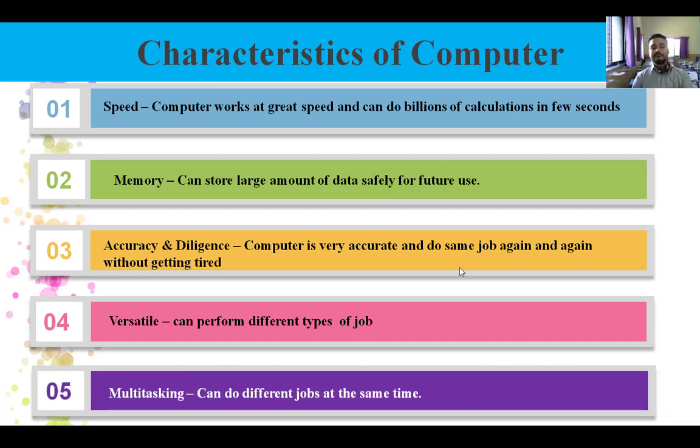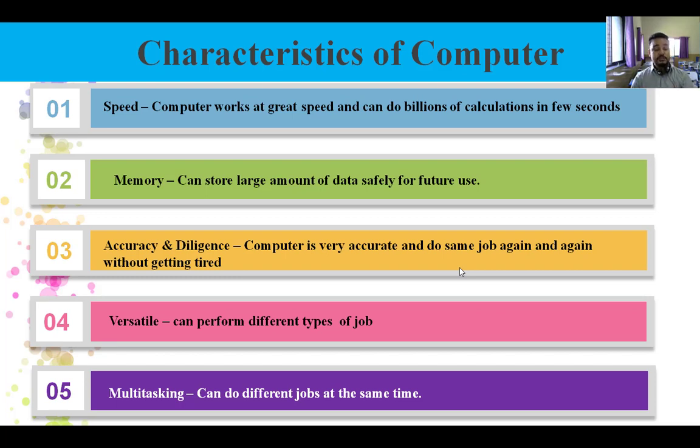Got it? Next one is multitasking. A computer can do different jobs at the same time. At the same time we can listen to music, download something, type and do many other things. So a computer can do multiple tasks at the same time.